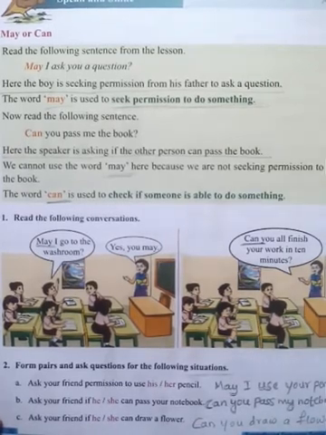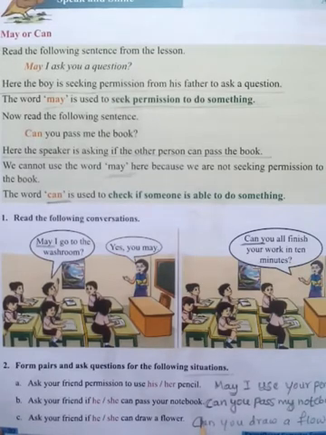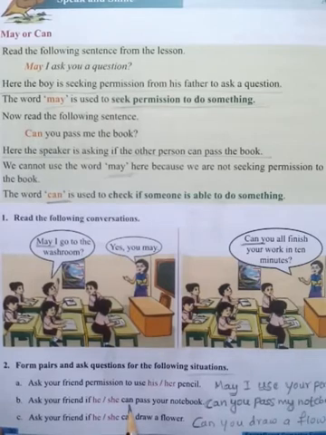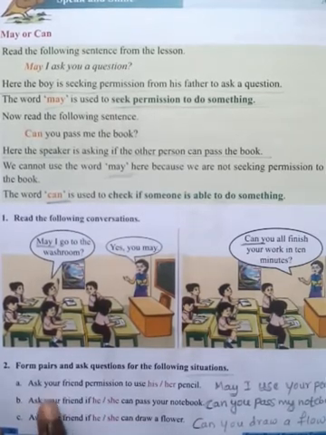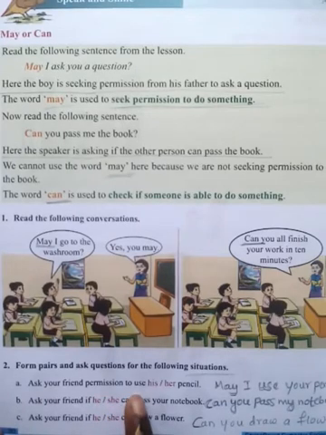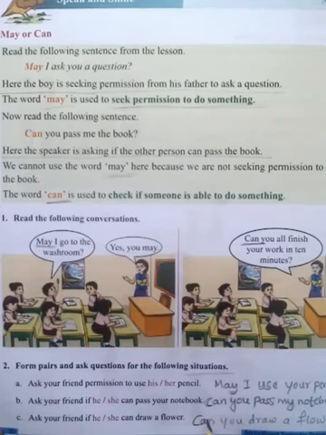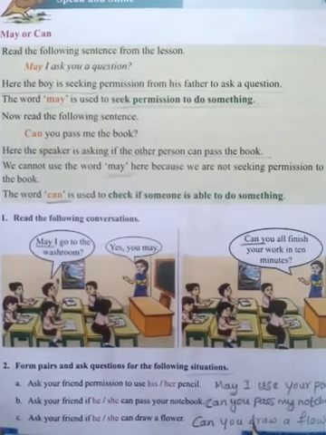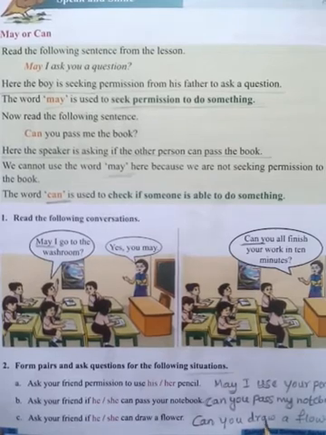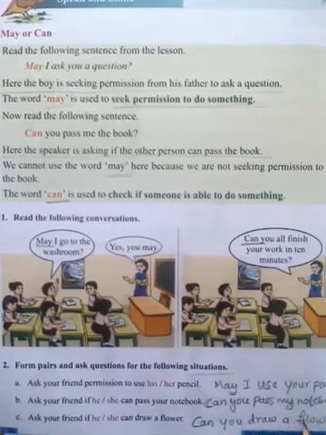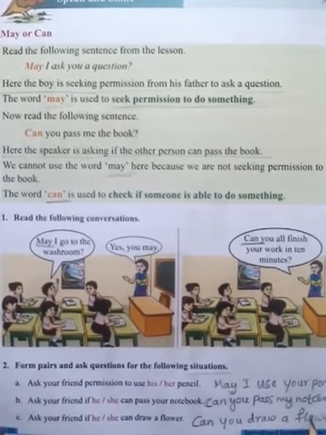Okay, third one is ask your friend if he or she can draw a flower. Can they have given, so you have to use here can starting. Here they have asking permission, so you have to use here may. The last one is can you draw a flower?